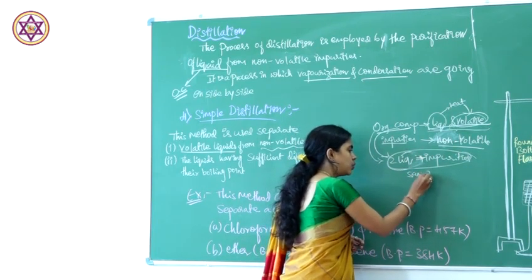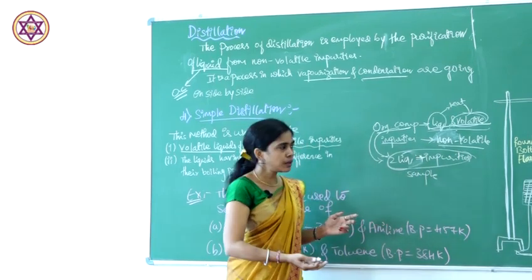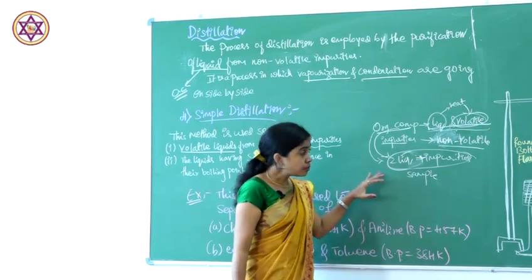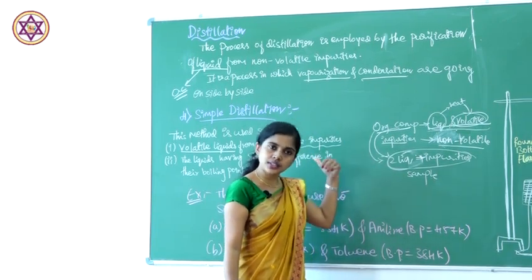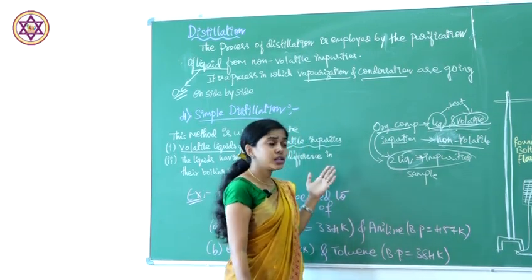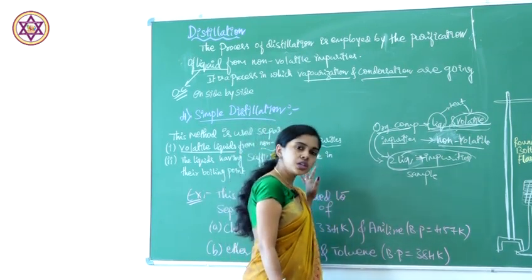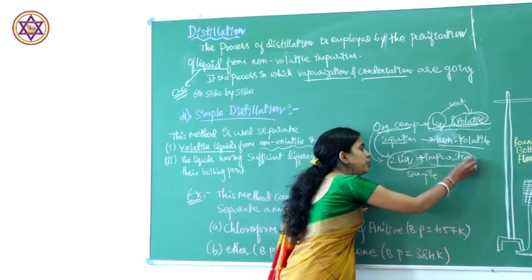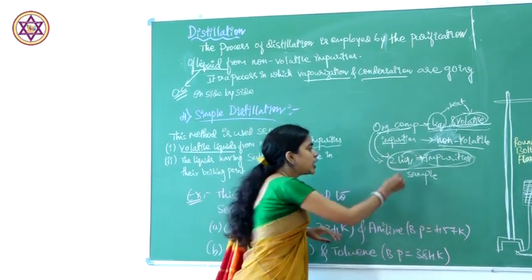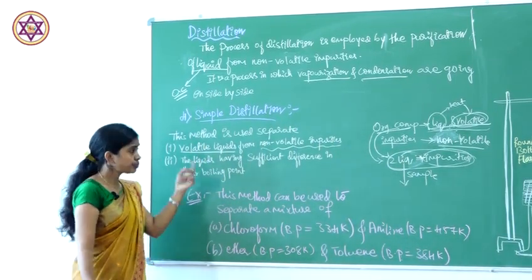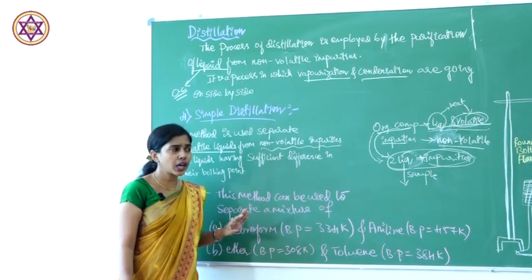This sample contains two or more liquids, or it can be two liquids, or it can be one liquid also. We are going to use this method only. If it is two liquids also, we use this method, or even more than two liquids, we use simple distillation, depending on what kind of impurities are present. The liquid should be volatile in nature, and the impurity should be non-volatile in nature.